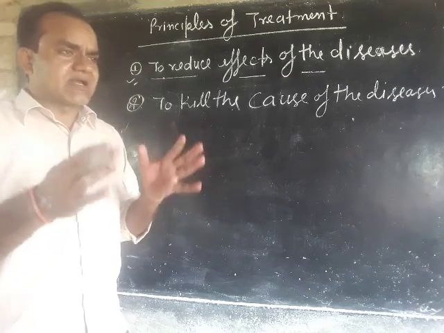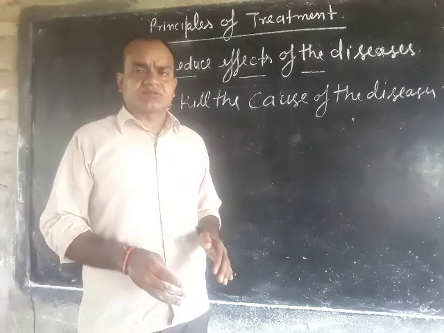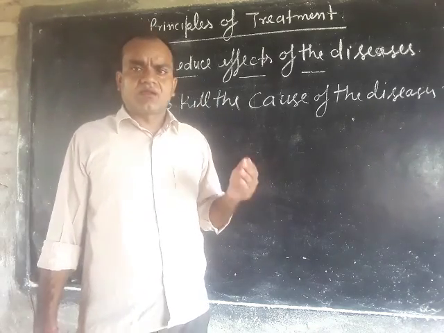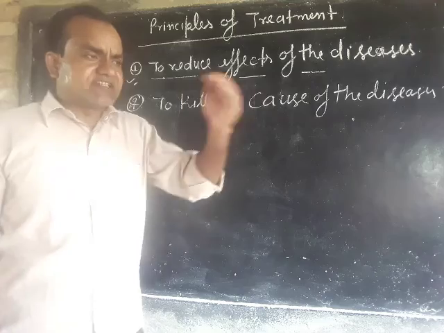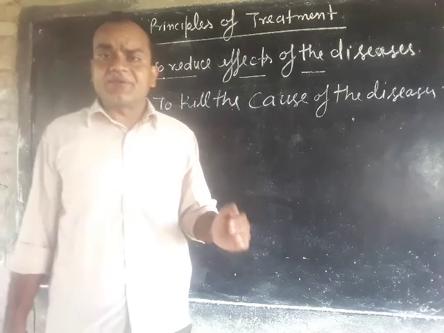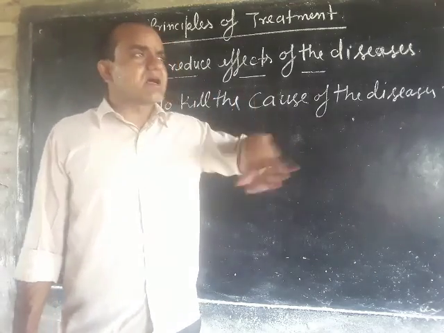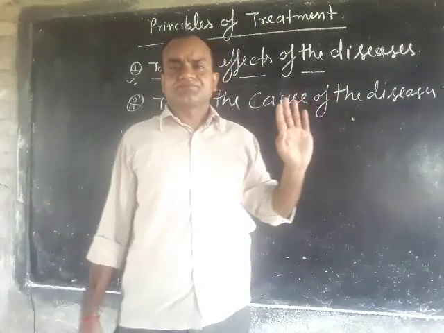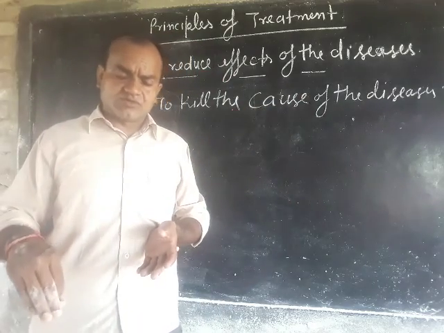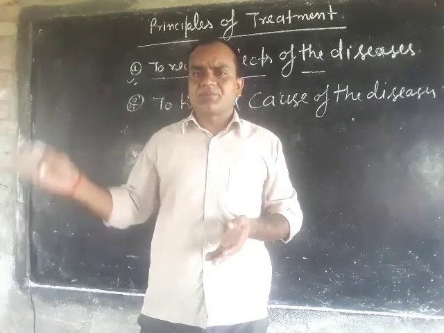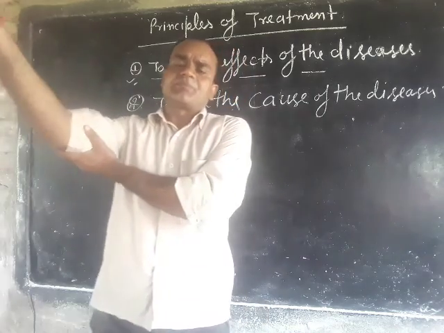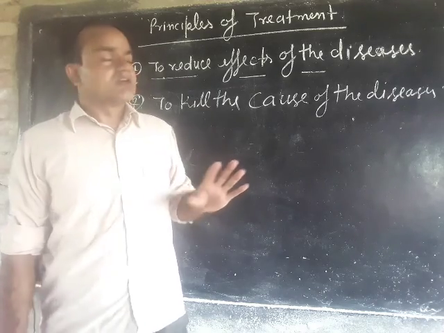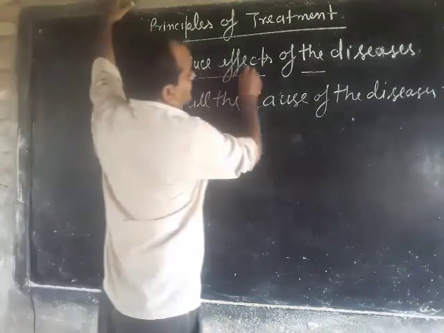We take simple medicines which block the loose motions, relieve the pain, and bring down the fever. So these are the reducing effect.